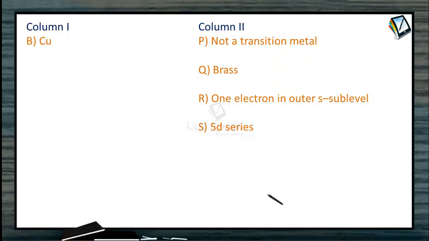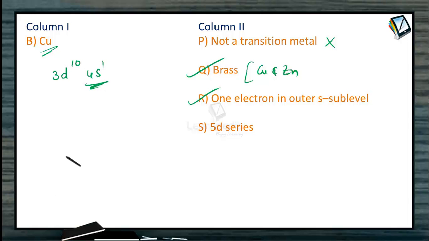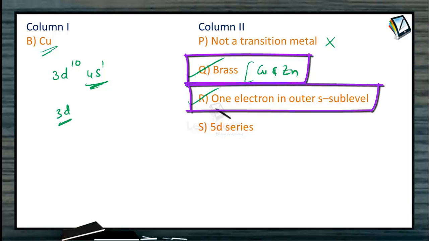The next one is copper. As zinc, cadmium and mercury are the only exceptions, definitely this cannot be our answer. So copper is a transition metal. And brass contains copper as well as zinc. So this should be there in our matching. Then copper has 1 electron in the outer s sublevel. This is also correct because the electronic configuration of copper is 3d10 4s1. And this copper belongs to the 3d series, not to 5d series. So only these two are the matching here.